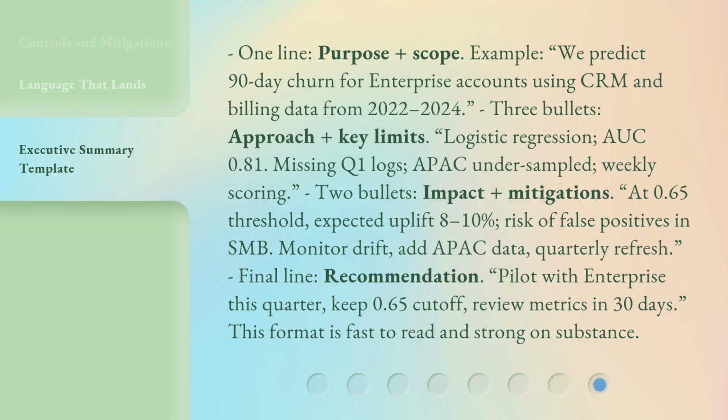Two bullets, impact plus mitigations. At 0.65 threshold, expected uplift 8 to 10%. Risk of false positives in SMB. Monitor drift. Add APAC data, quarterly refresh. Final line, recommendation: pilot with enterprise this quarter. Keep 0.65 cutoff. Review metrics in 30 days. This format is fast to read and strong on substance.